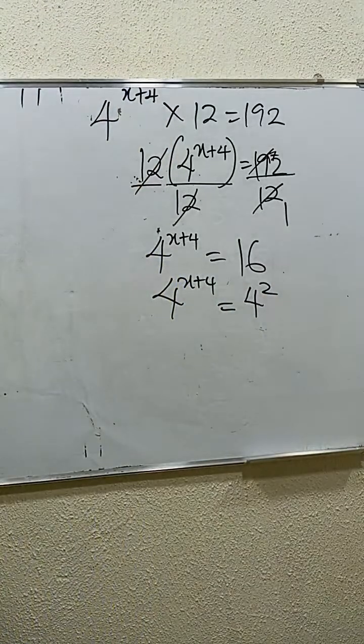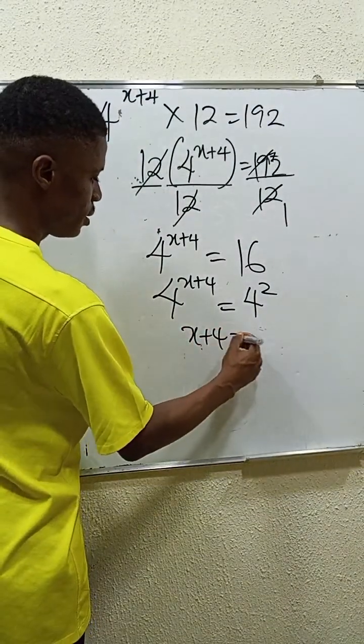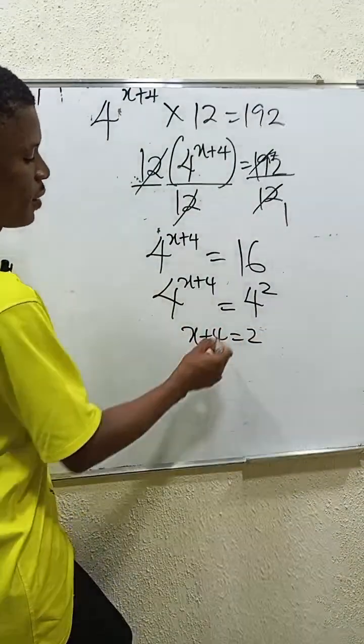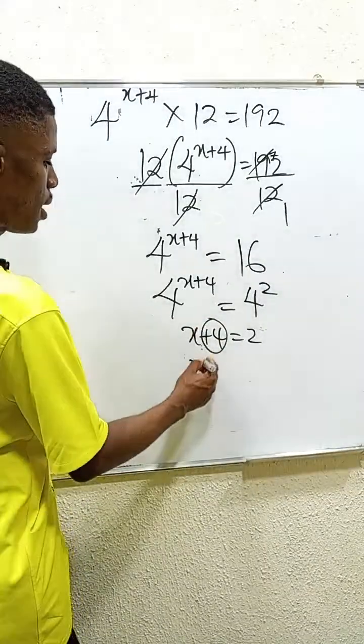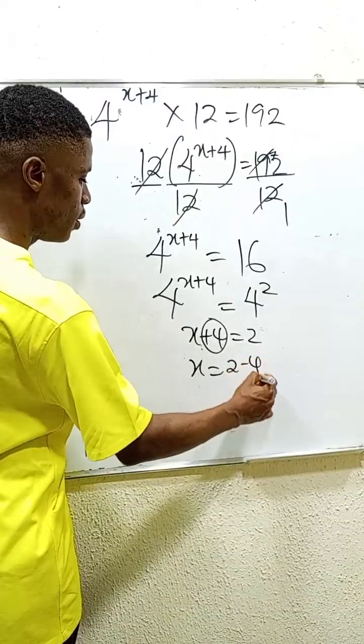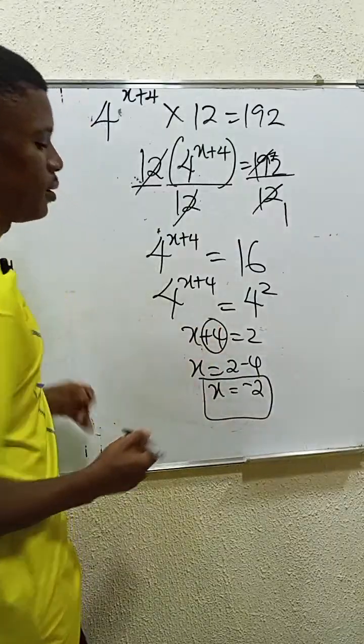In that case, you see that the bases are equal. That means x plus 4 is equal to 2. To get the value of x, we just have to subtract 4 from both sides. So x is equal to 2 minus 4. x is equal to minus 2, and that's the value of x.